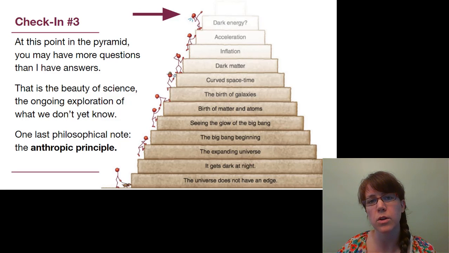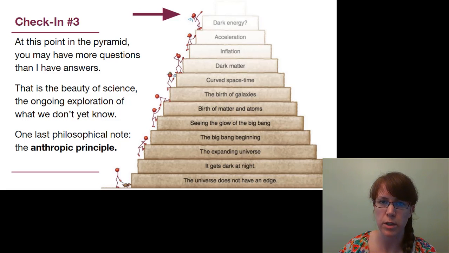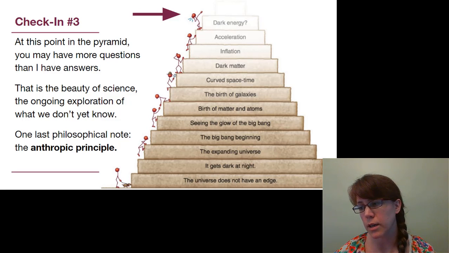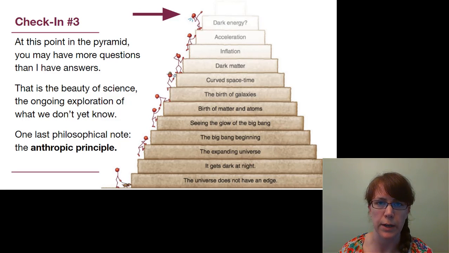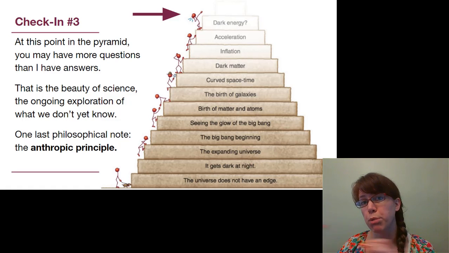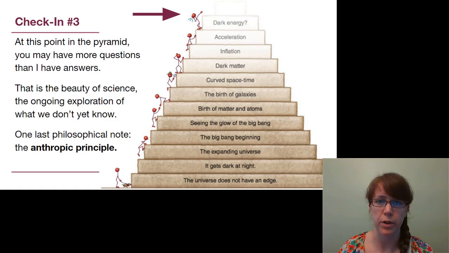And it's the reason why at the very top of this pyramid, there's a little question mark. Dark energy is still something that we don't fully understand as a scientific community, but there's a lot of people working on trying to build a model that accepts everything and we fully understand. To really make sure we recognize how new these last two steps of the pyramid are, it was observations from the late 90s that actually helped determine that the before blue line was a shallower slope than the current points in a Hubble's law kind of diagram.